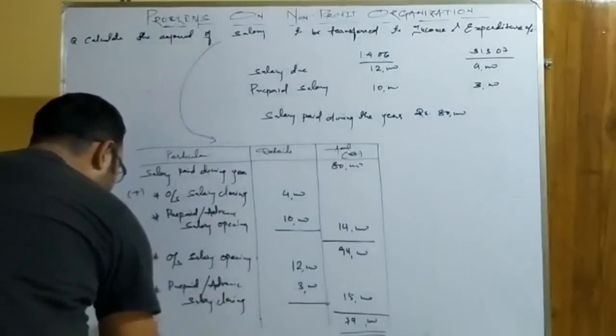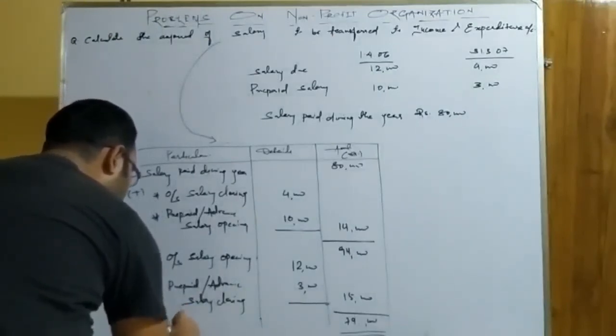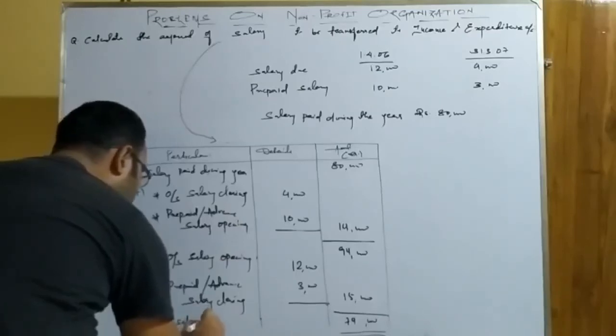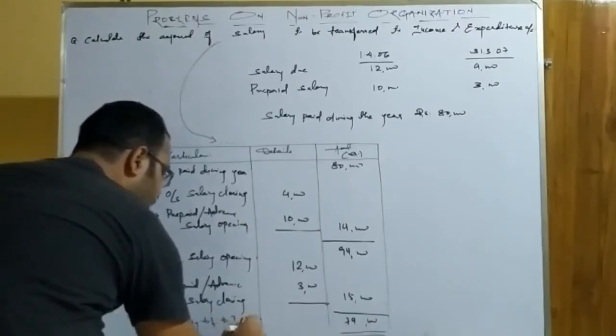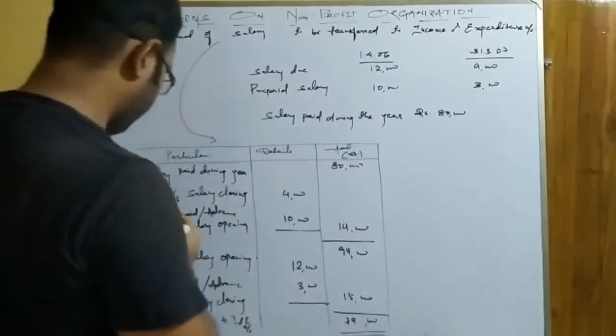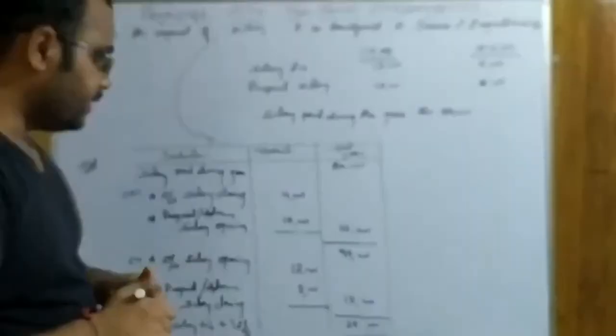Therefore, the actual salary transferred to income and expenditure account. So the actual amount of salary transferred to income and expenditure account is 79,000.